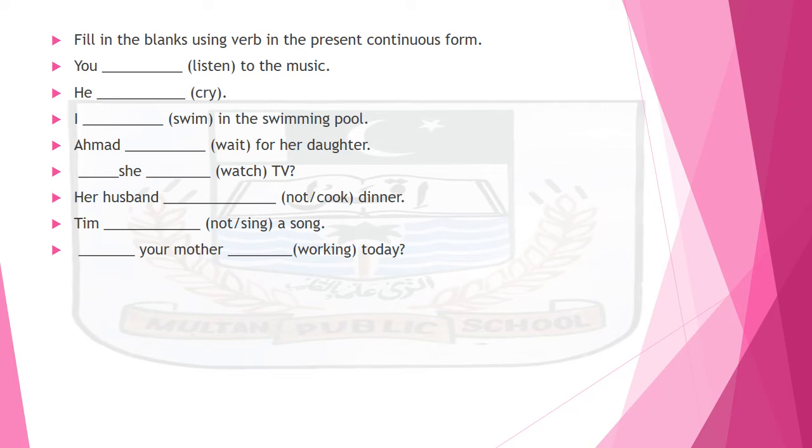So, he dash cry. I dash swim in the swimming pool. Ahmed dash wait for her daughter. Dash she dash watch TV. Here is a question mark, remember this. Next is, her husband dash not cook dinner. It must be in negative form. Next one, Tim dash not singing a song, again in negative form. Now last one, dash your mother dash working today. It must be in interrogative form.